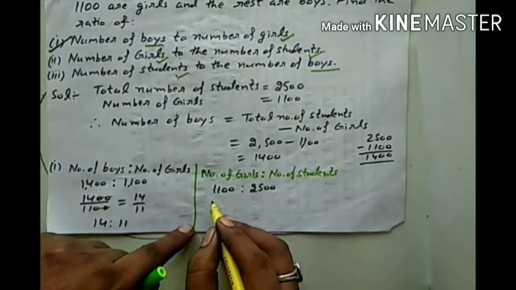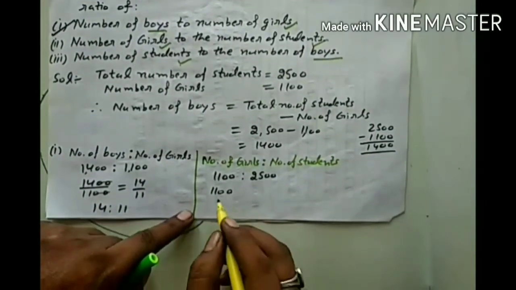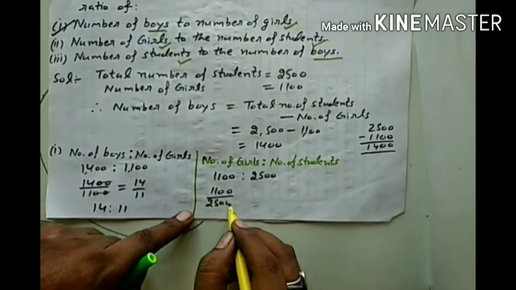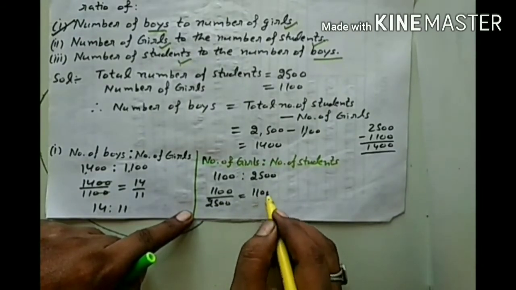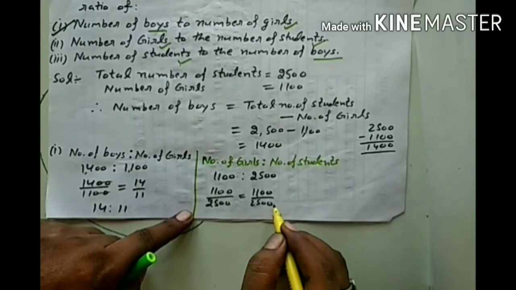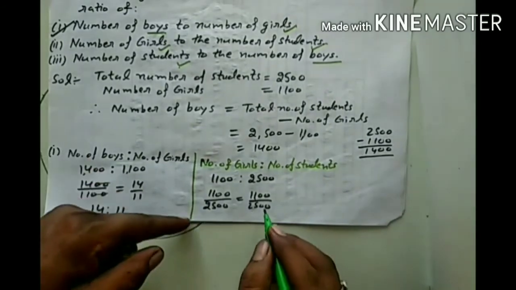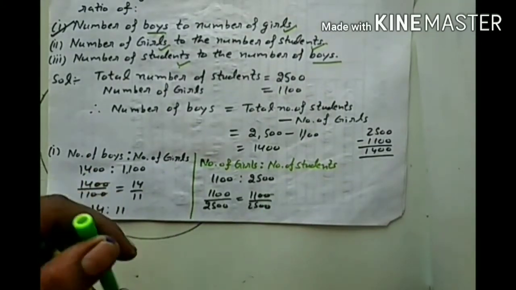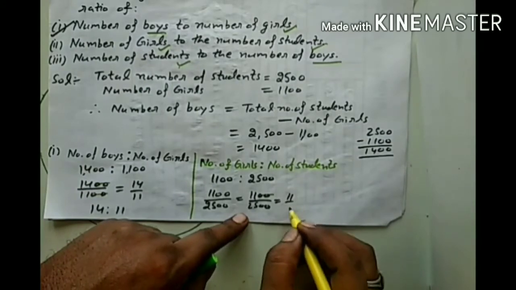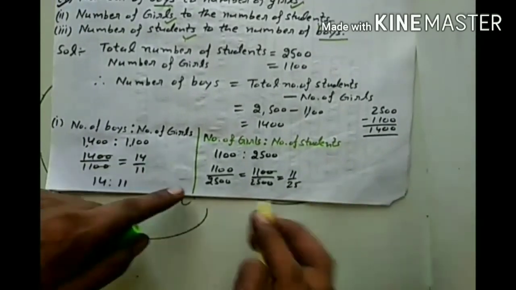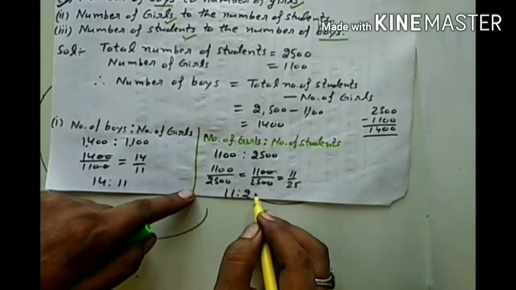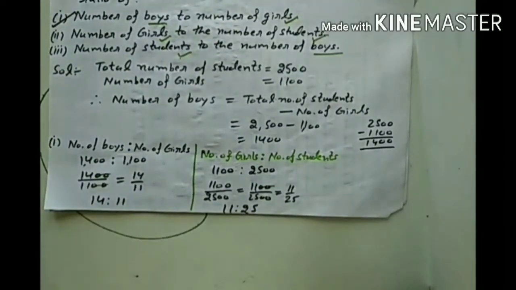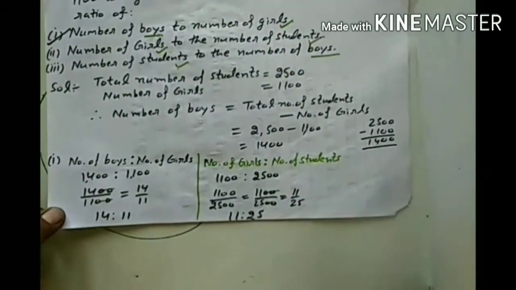Here I will write them in fractional form. Once again, I will cancel the ending zeros and am left with 11 over 25. So 11:25 is the answer for the second part.